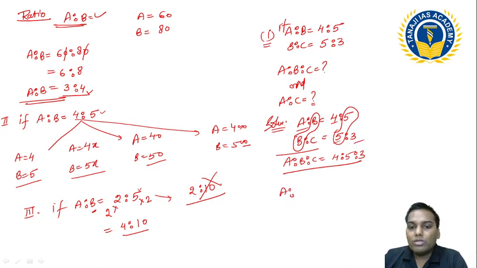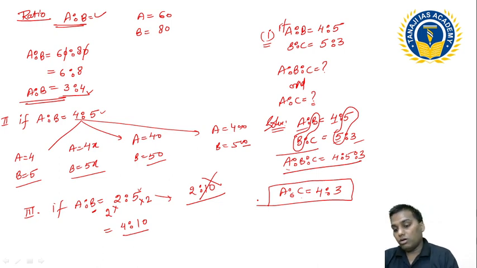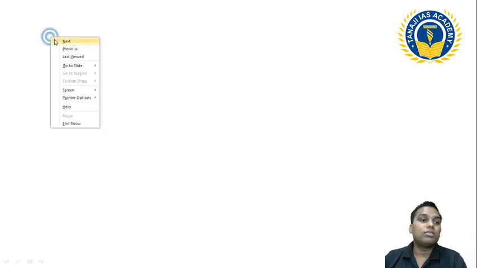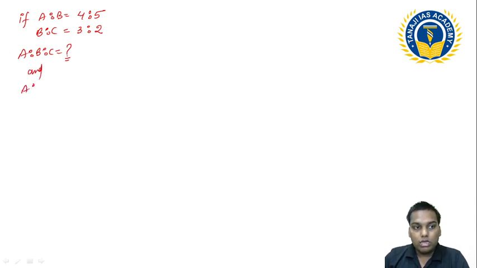If I want to find out A ratio C, what is the value of A? That is 4. What is the value of C? That is 3. So I am getting 4 ratio 3. But there is a change if I change the numbers. Suppose A ratio B is 4 ratio 5 and B ratio C is 3 ratio 2. What happens when this changes? Suppose I want to find out A ratio B ratio C, and this is A ratio C.